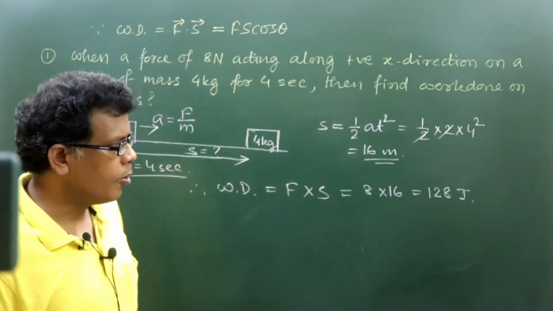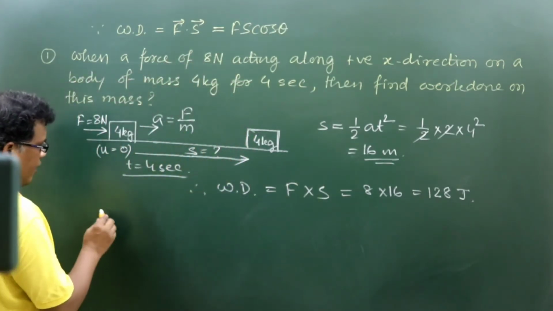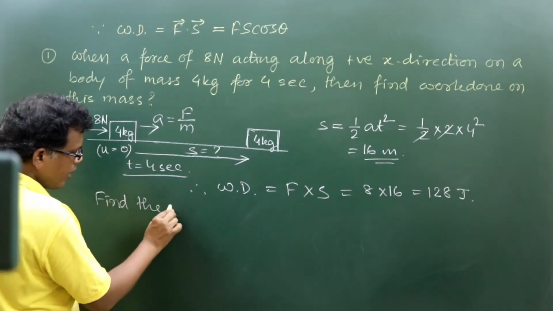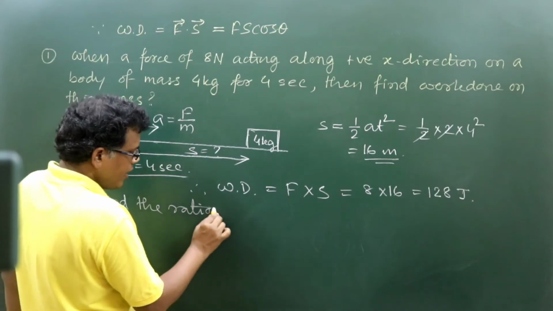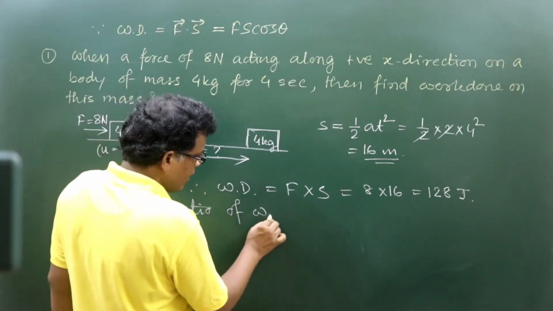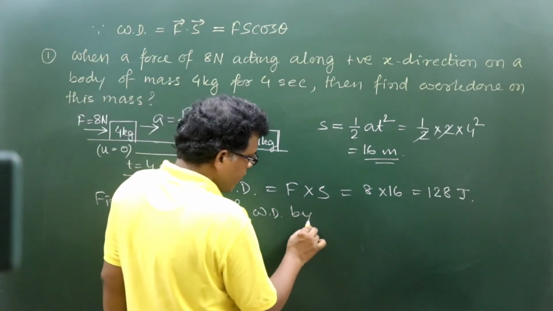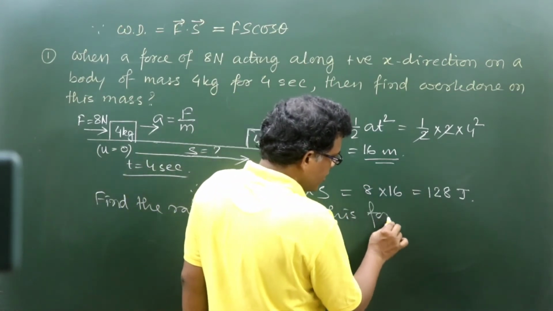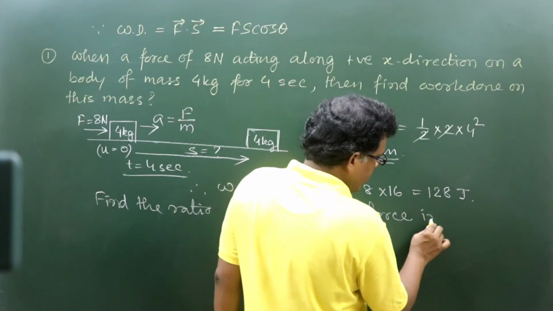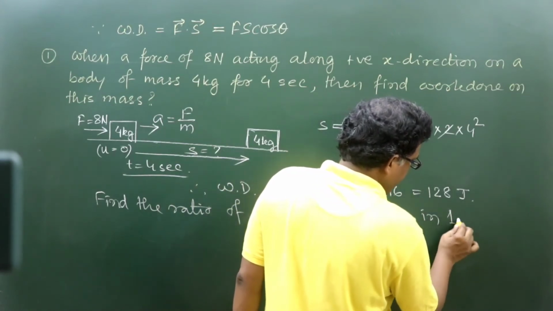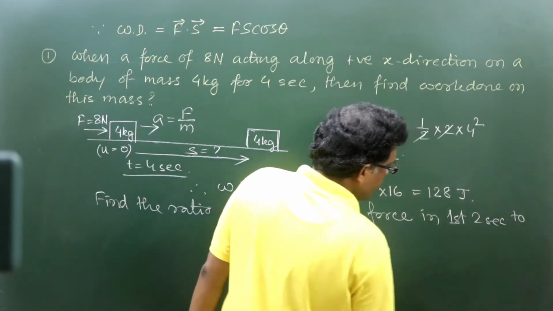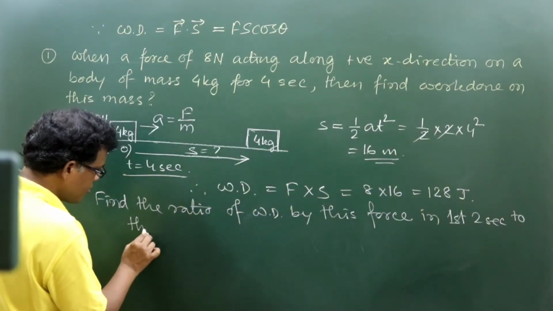If I want to find, in this question only, the ratio of work done by this force in the first 2 seconds to the last 2 seconds.